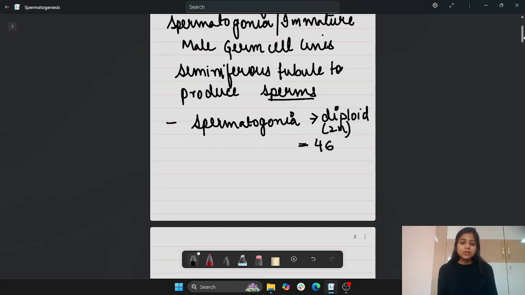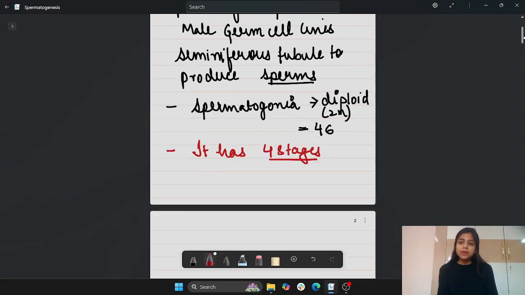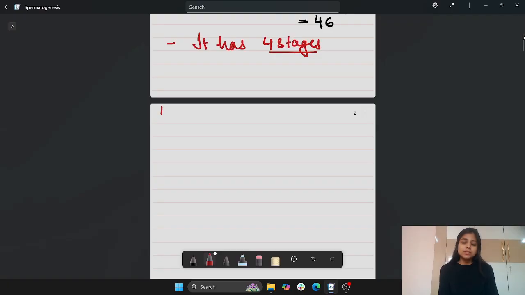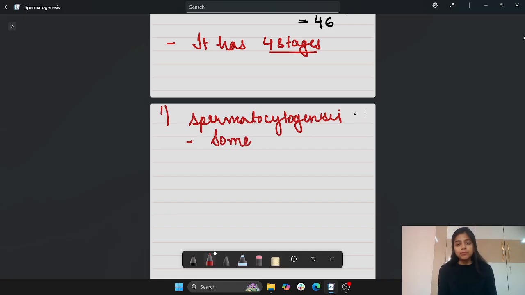Now, this process of spermatogenesis has four stages mainly. The first step is spermatocytogenesis, where not all spermatogonia, but some spermatogonia, undergo mitotic division.